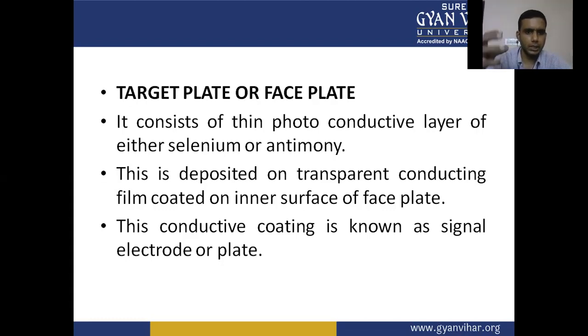This is deposited on a transparent conducting film coated on the inner surface of the face plate. This conductive coating is known as the signal electrode or plate.